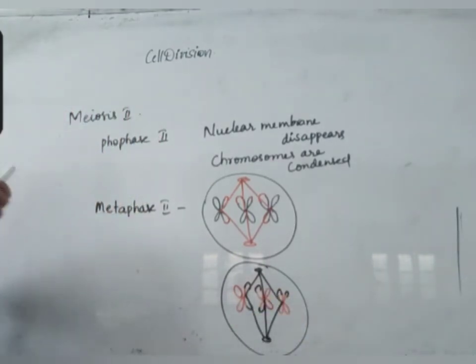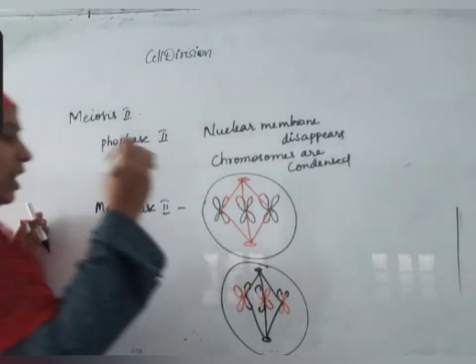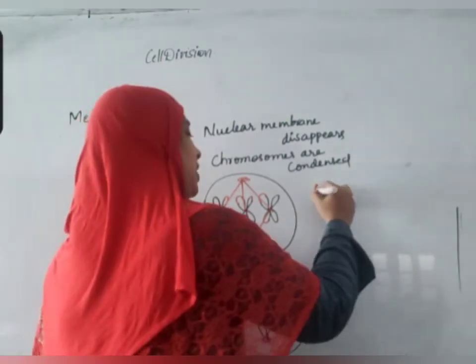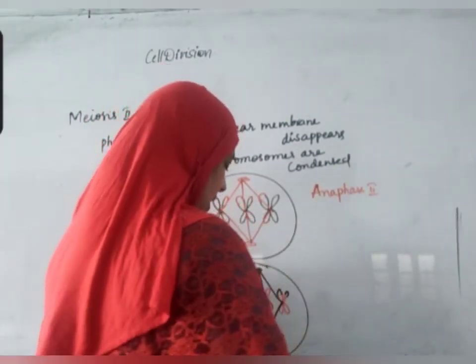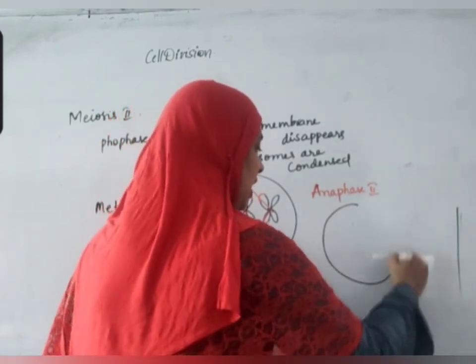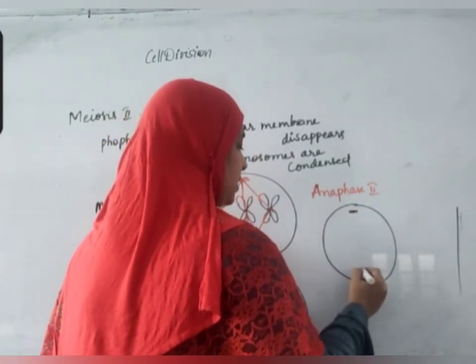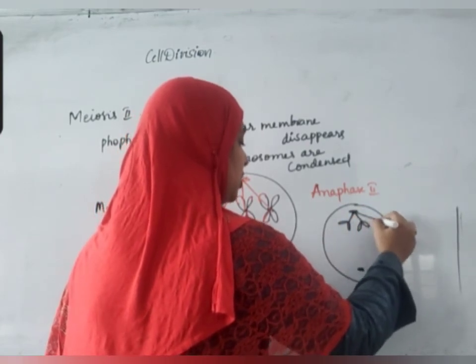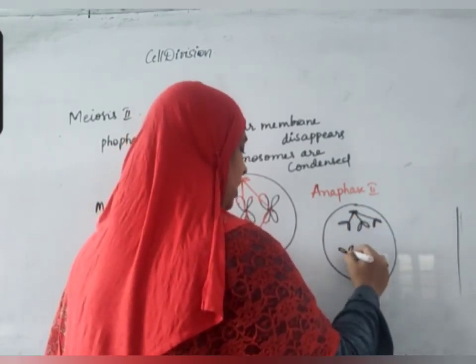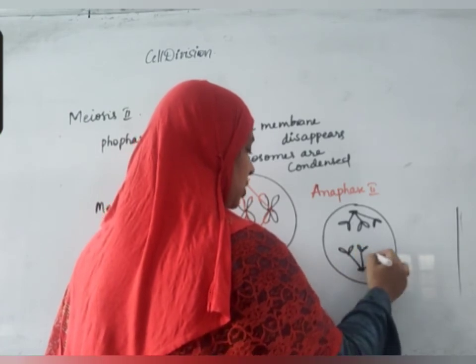Now a pulling effect like a tug of war will be created in anaphase 2, and as a result, what happens? The sister chromatids will separate.